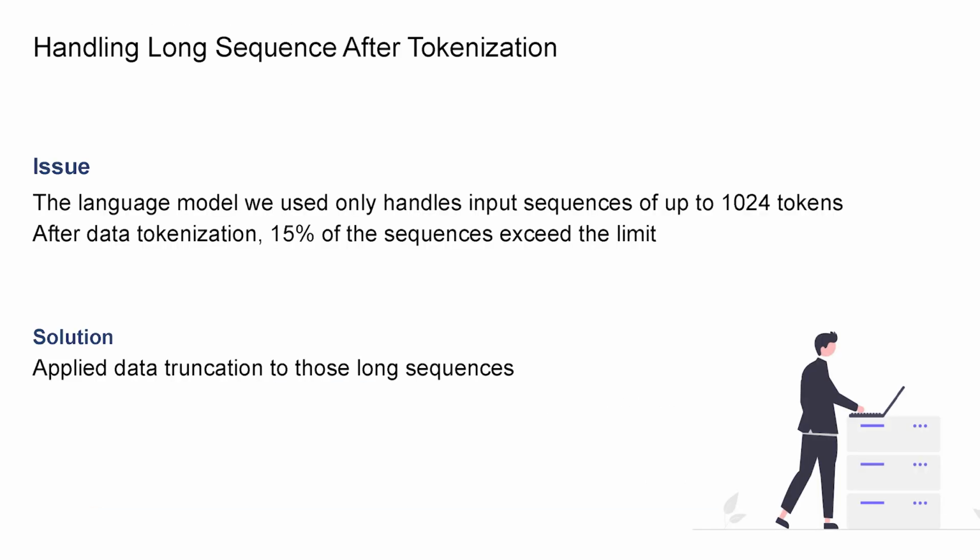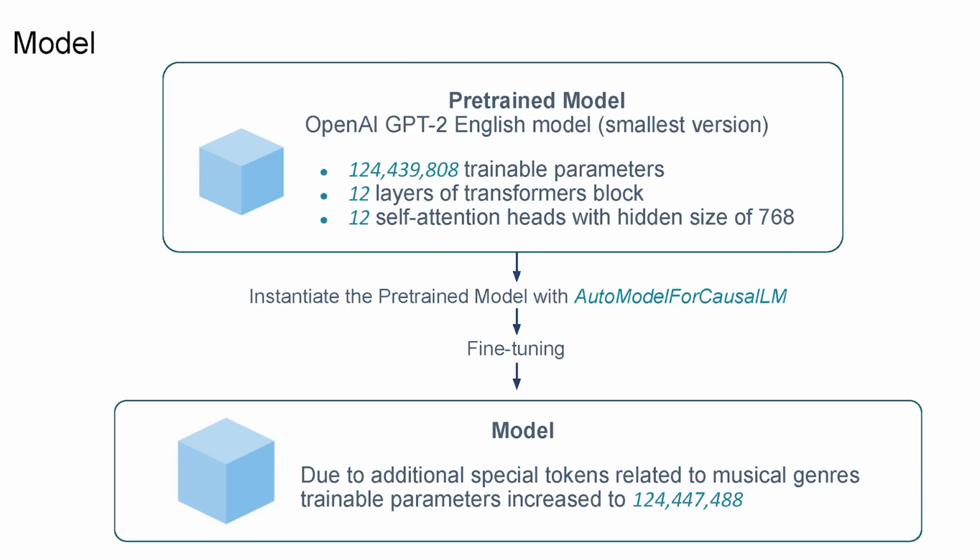One of the issues we encountered is that the language model we used only handles sequences of up to 1,024 tokens, and about 50% of them exceed the limit. So our solution is to apply data truncation. Our model is based on the GPT-2 English model, which was instantiated with AutoModelForCausalLM. And then we fine-tuned and trained our model on the complete training data set.